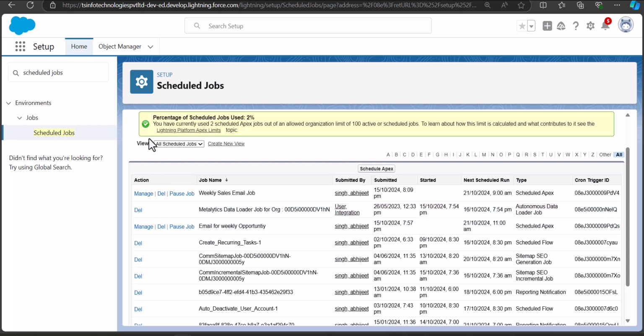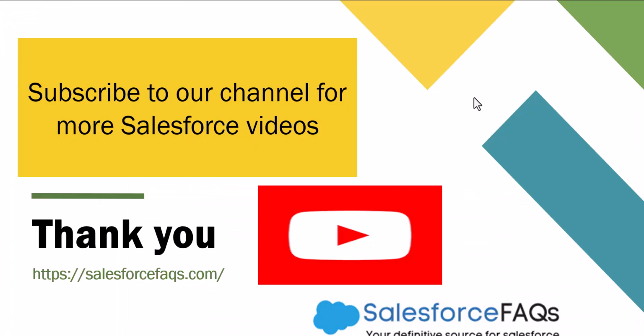So as you can see in the setup of scheduled jobs, these are the two jobs that we have scheduled with the help of the Apex class. The first job we scheduled using the UI, and the second job we have scheduled using the Apex code, that is the programming method. So this is how you can schedule jobs in Salesforce using the Apex scheduler. So this was all about the Apex scheduler in Salesforce and how you can schedule a job using it.